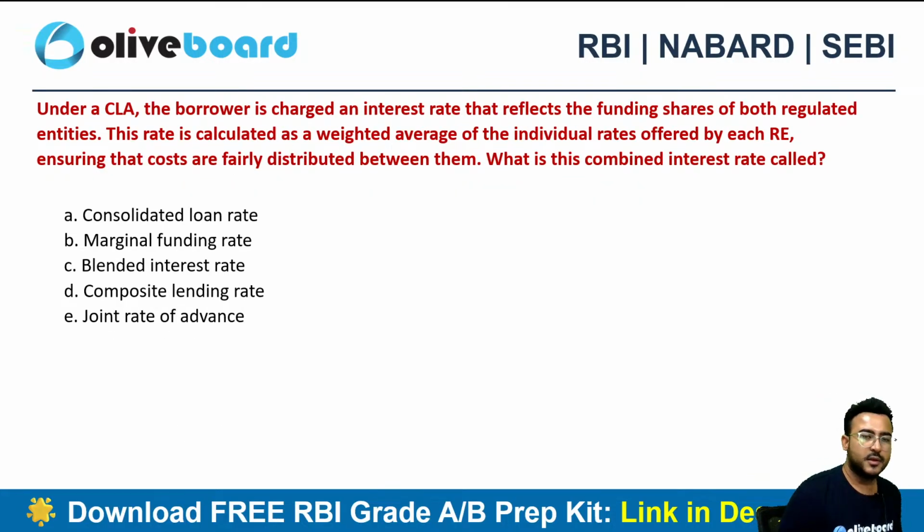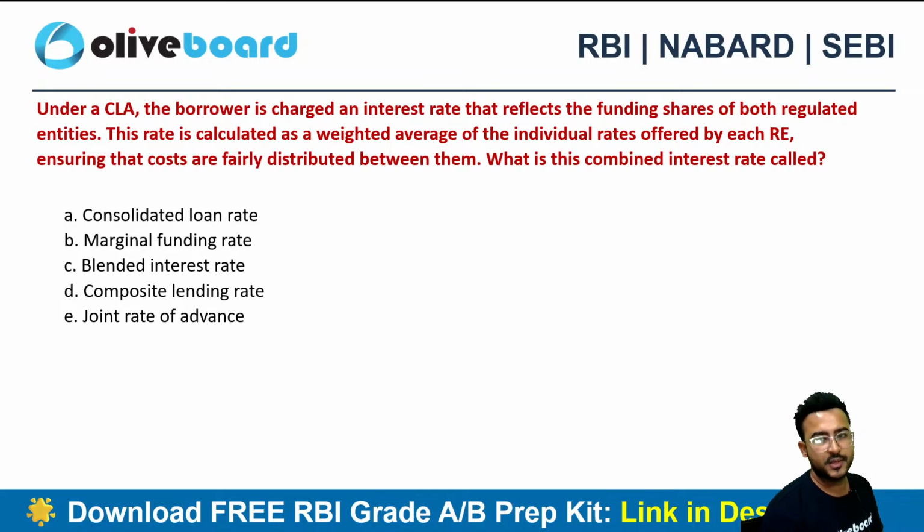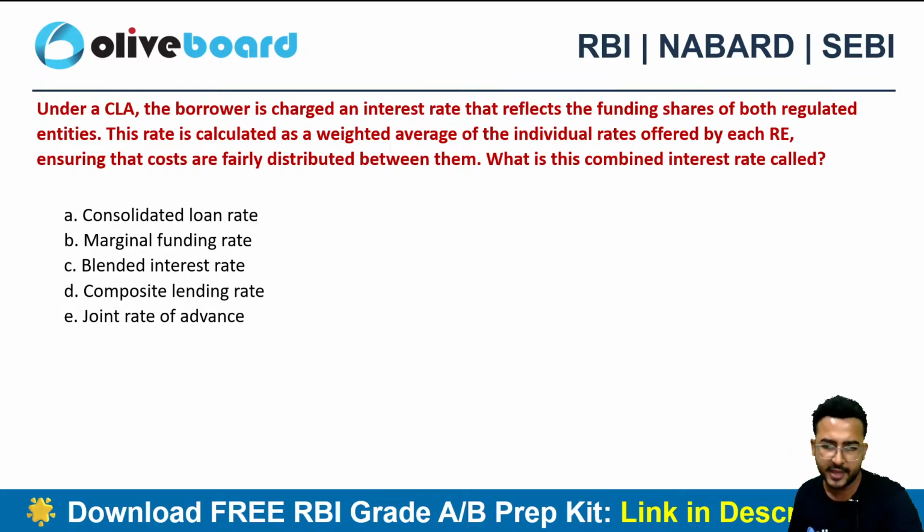Next one. Under the CLA, the borrower is charged an interest rate that reflects the funding share of both the regulated entities. This rate is calculated as a weighted average of the individual rates offered by each RE, ensuring that the costs are fairly distributed between them. What is the combined interest rate called? I think I have covered this concept in the finance current affairs session as well in the paid class.